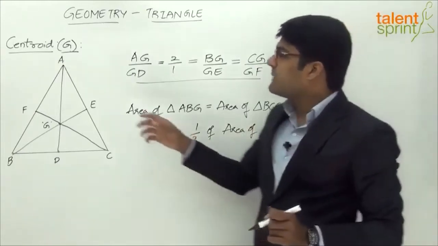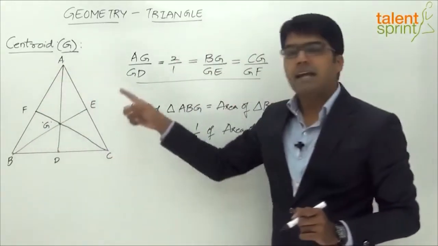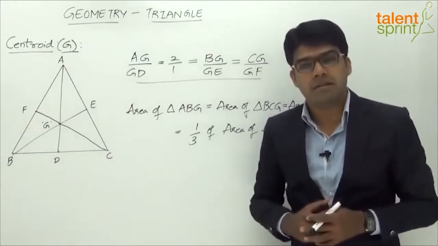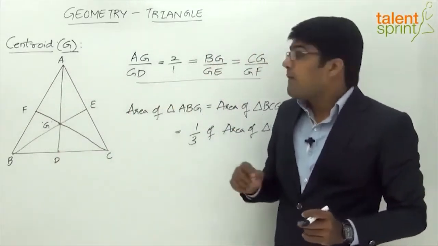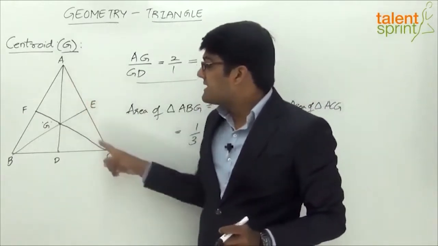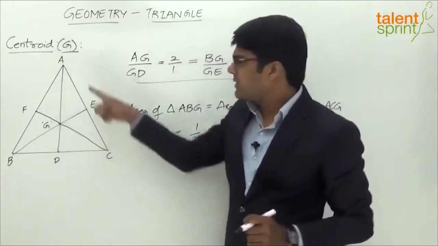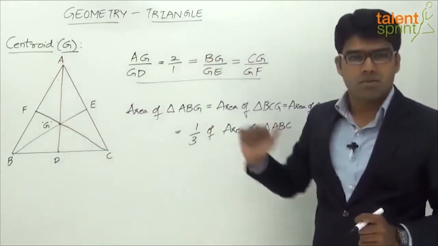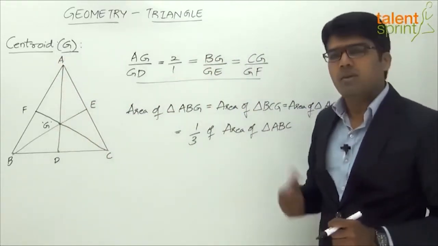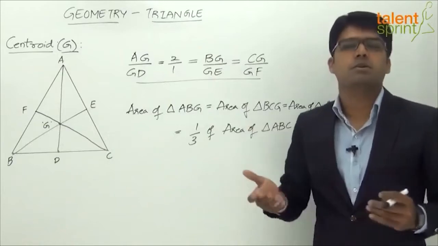So for example, let's say the question says that the area of the triangle ABC is 48 square units. Then what is the area of the triangle ACG, where G is the centroid? Now we know that the area of triangle ACG will be 1/3 of the area of the complete triangle. So 1/3 of 48 square units, which is equal to 16.